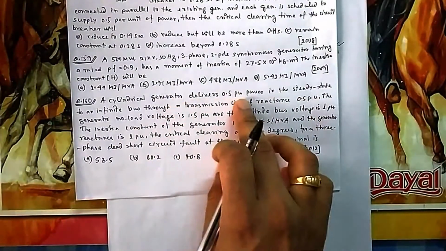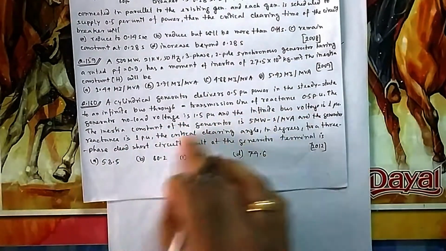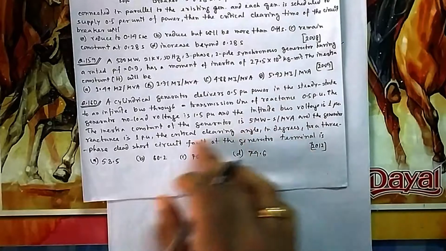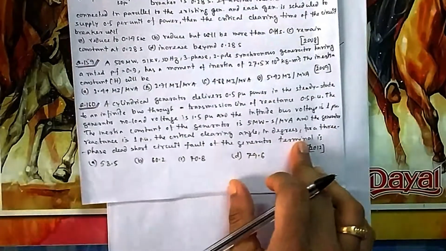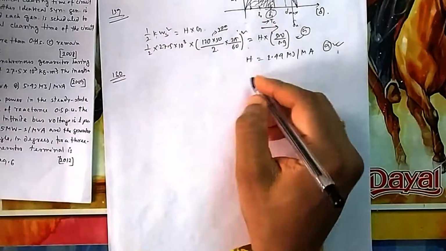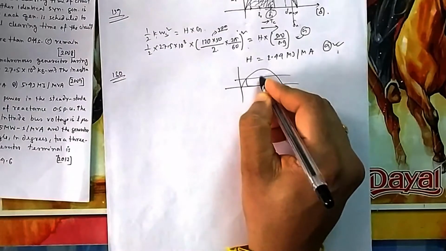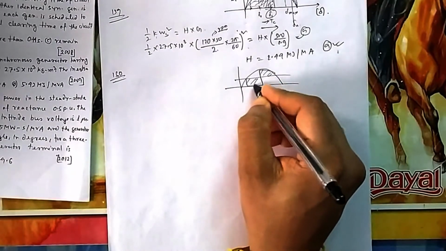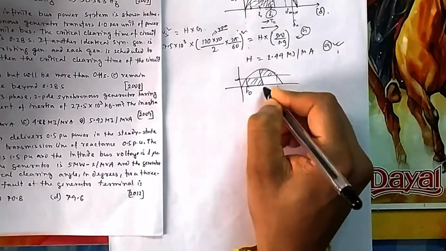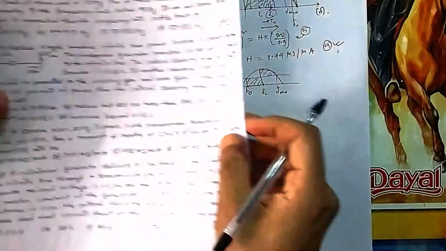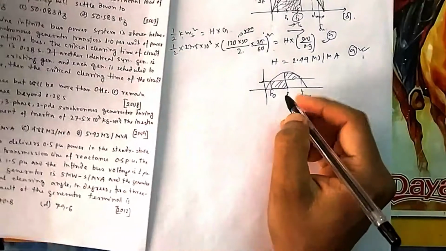A cylindrical generator delivers this much power in steady state to an infinite bus through a transmission line of reactance this. Generator no-load voltage is this, infinite bus voltage this, inertia constant this, generator reactance this. Find the critical clearing angle for a 3-phase dead short circuit fault at the generator terminal. So you know this graph, you have already seen. Suppose this is operating as, so something of this fashion. This area should be equal to this area. This was its initial condition delta 0, this is delta max, this is delta C, from here we will get TC, or they are asking just the critical angle, so they are asking delta C.